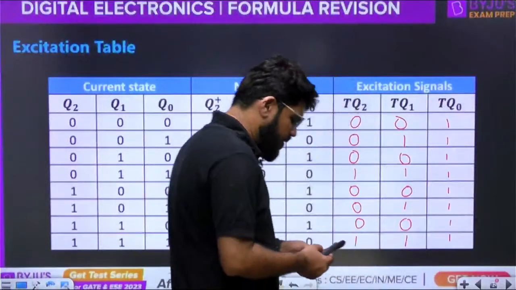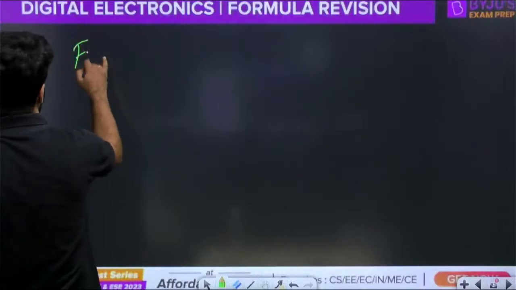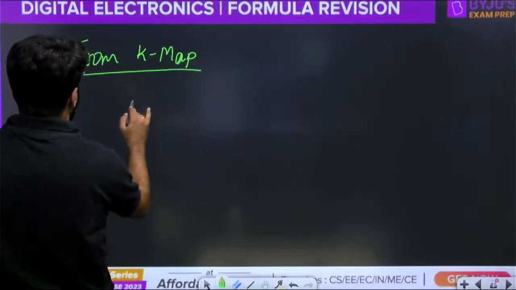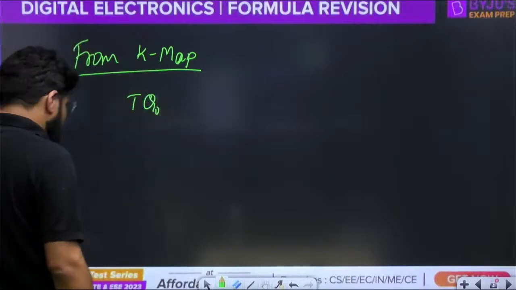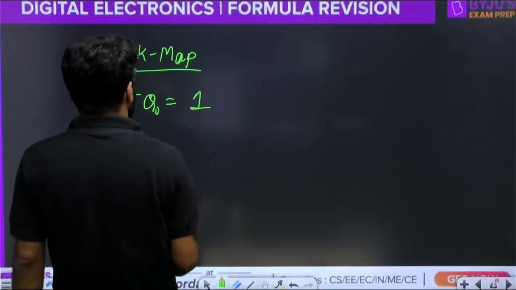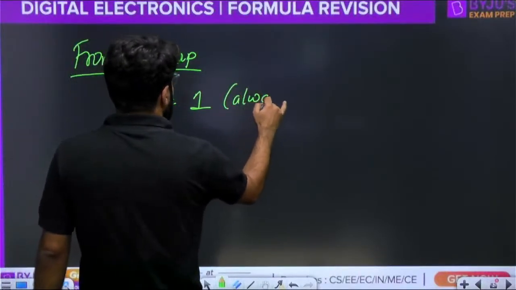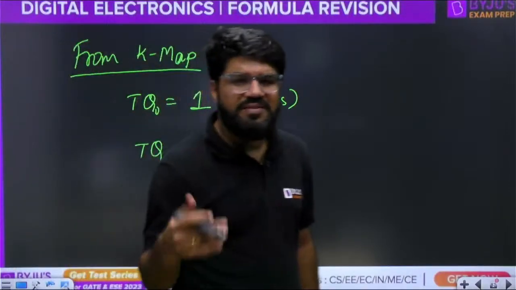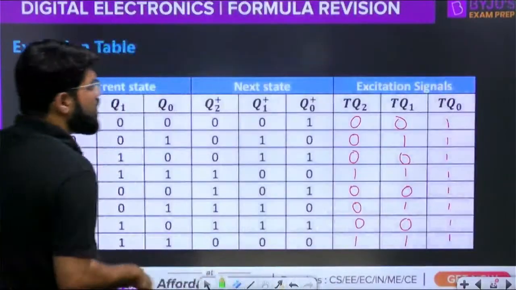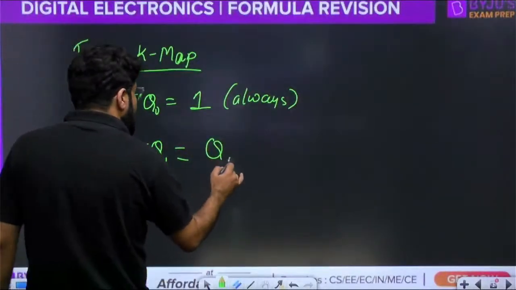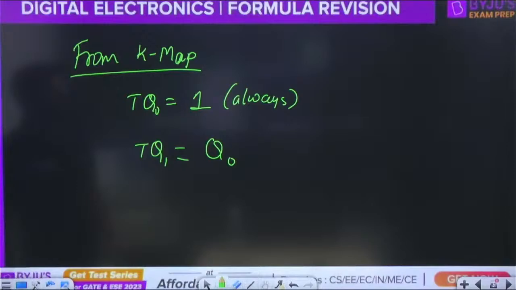Now, what is the next step? Normally, we'll follow the K map. देखो, what is the TQ0? इसके लिए K map का need नहीं है. TQ0 is always 1. That is fixed. This is simple. But what about TQ1? Okay, we are not deriving. Whatever is the result from K map, I will just tell you. What is the TQ1? This alternate 0, 1 pattern is going to give you the value of Q0. This will be equal to Q0.